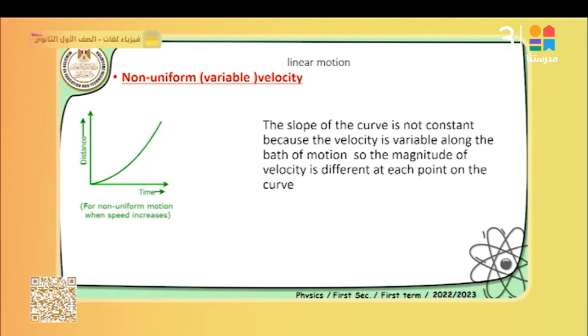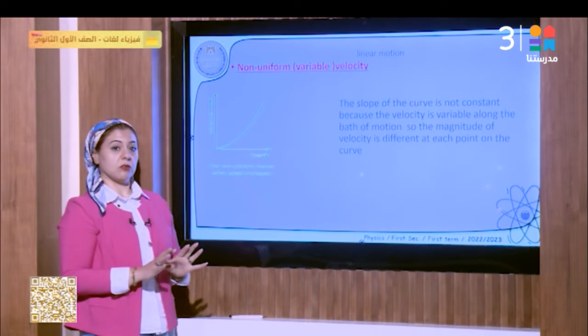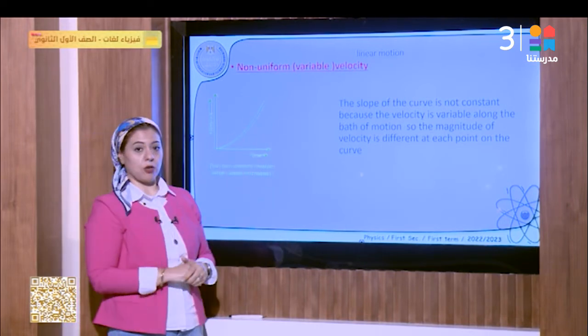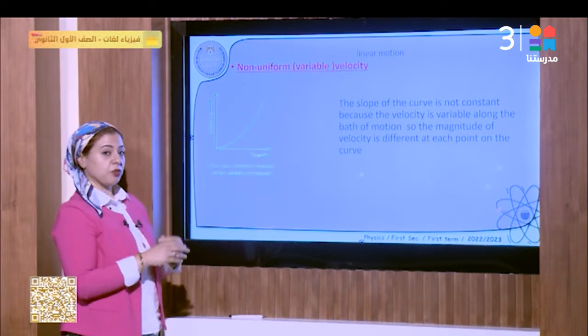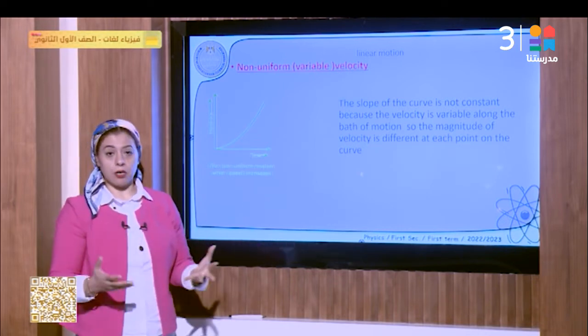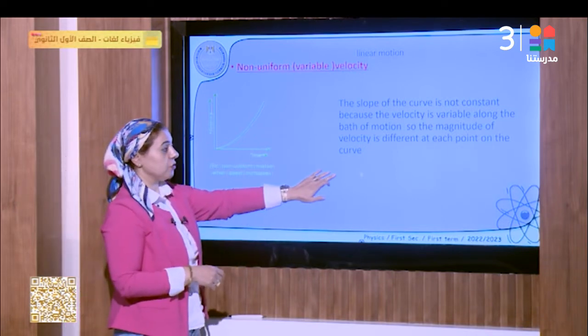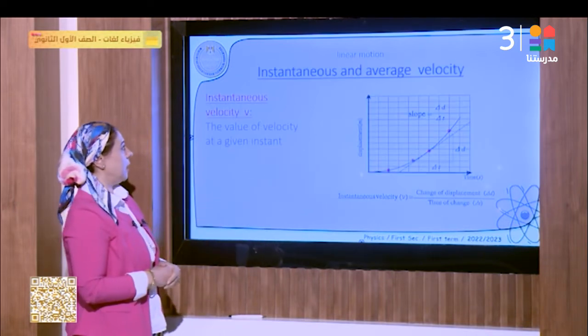But when we represent distance or displacement in relation to time and we get a curve just like this, it means the slope of this curve is not constant along the whole path of the motion of the object, which means the object moves with non-uniform or variable velocity. It's not constant along the whole path.